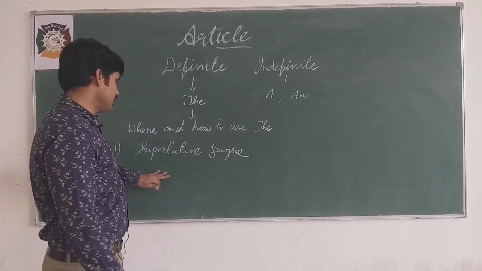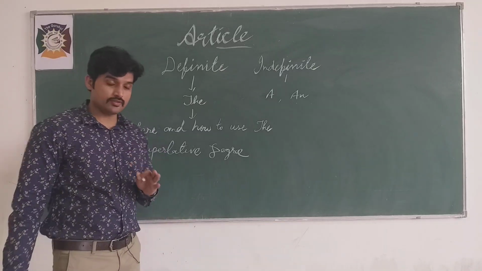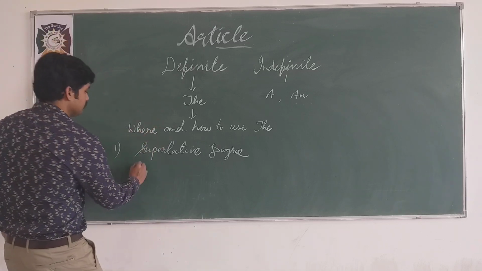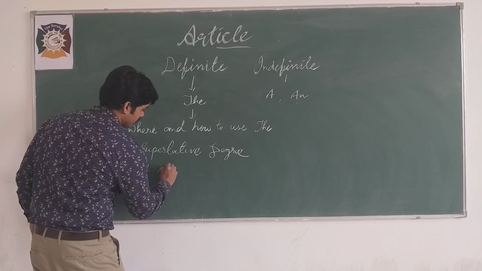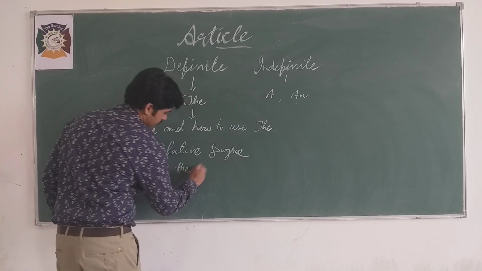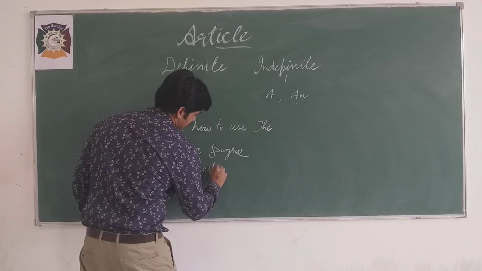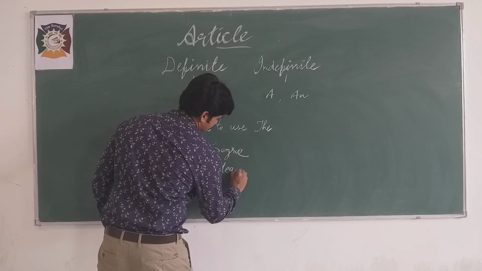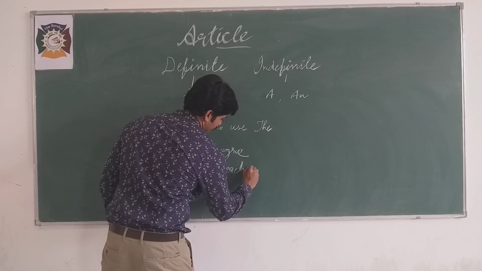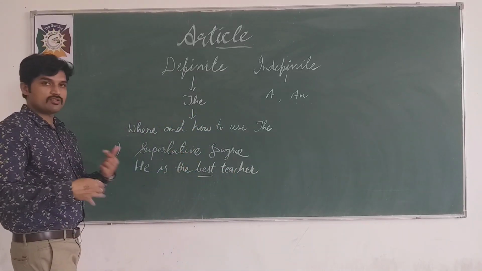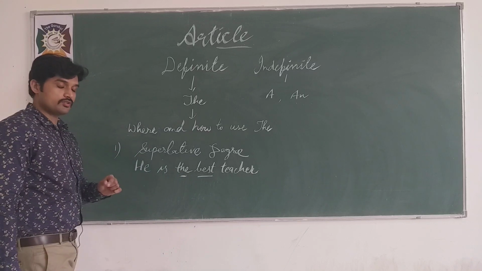But let's start with superlative degree, which is the third degree. We always use the before that. For example, he is the best teacher. So here we have third degree, good, better, best, and this is why the is required here.